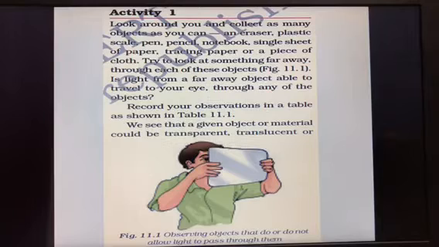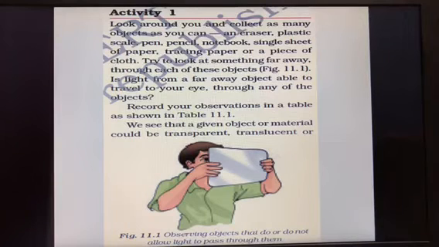After that, you have to try to look at something far away through these objects. Now, first, the eraser. Can we see? No, we cannot see. Why? It is an opaque object. Plastic scale, it is translucent, not transparent.